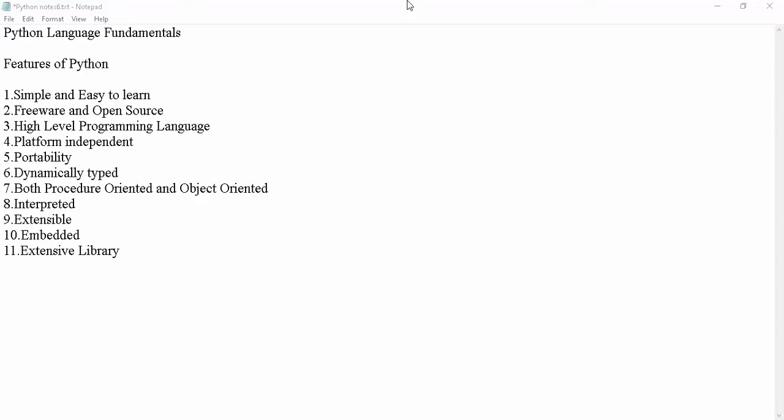But in Python, we can mention a = 20. Even if we didn't mention the type explicitly, based on the provided value, the type will automatically be considered. This nature is called a dynamically typed programming language. We can also print the type using print(type(a)). I will write an example code to show you.